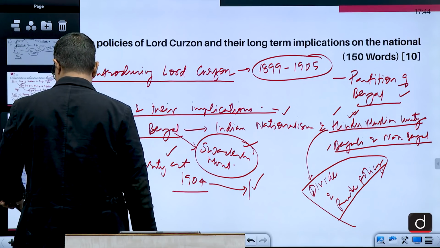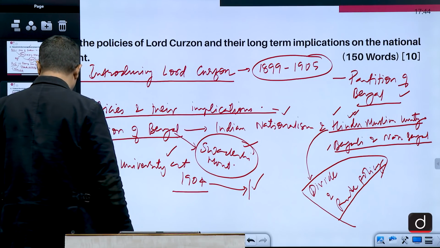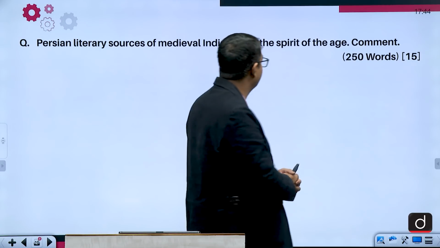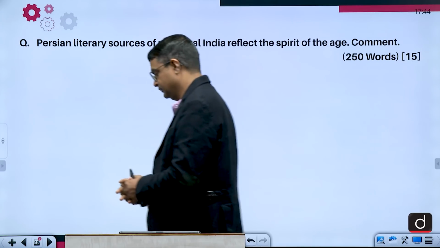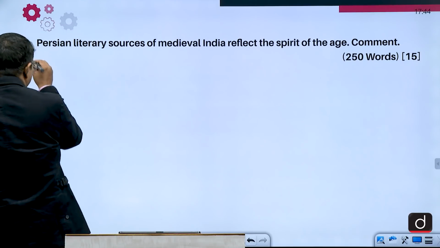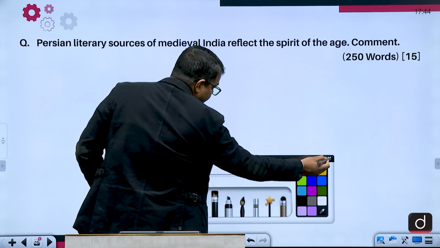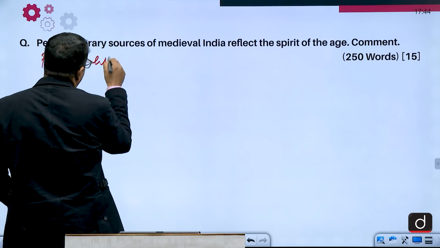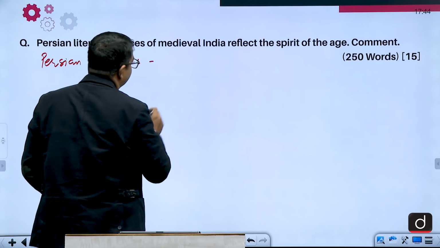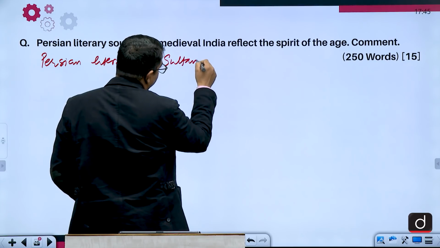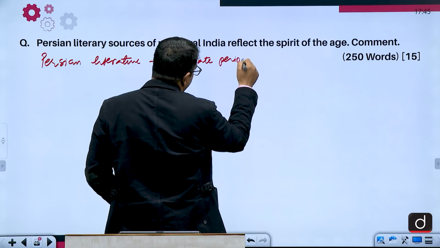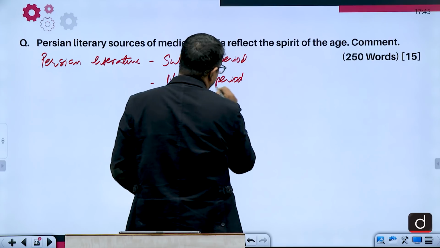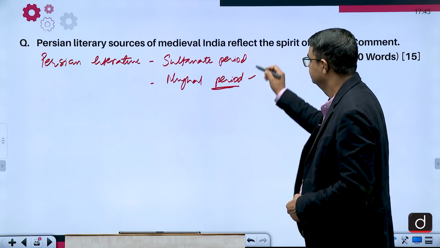Now the next question is: Persian literary sources of medieval India reflect the spirit of the age. It is not a difficult question. The question points towards Persian literature, that is, in the Sultanate period and in the Mughal period. These two.